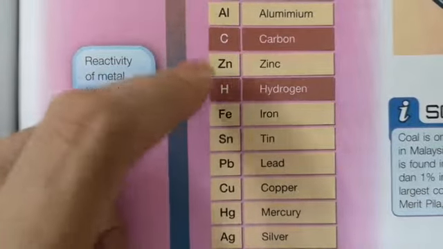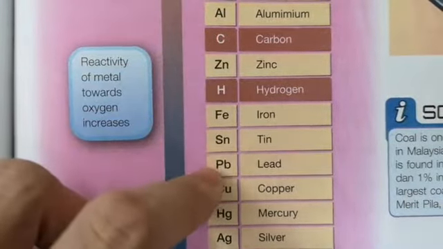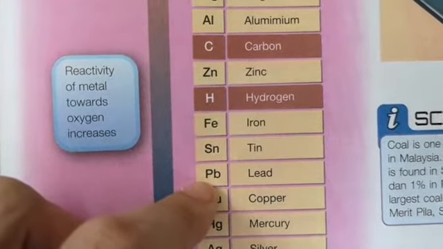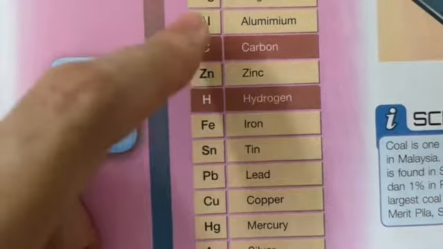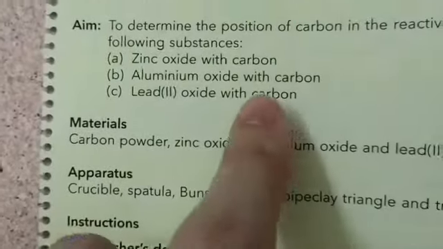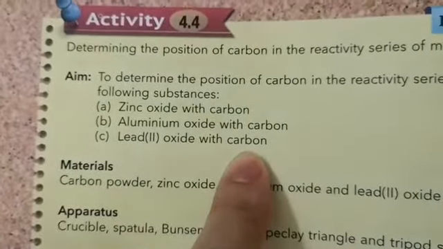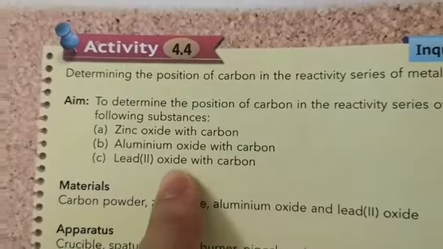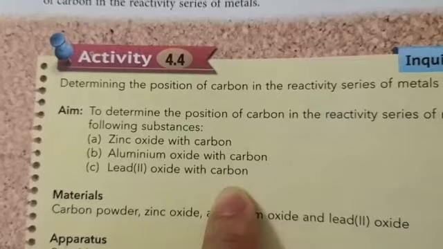In fact, because it's so much more reactive than lead, the reaction will be very vigorous. See? In normal human terms, carbon is stronger than lead. So carbon can snatch oxygen away from lead.